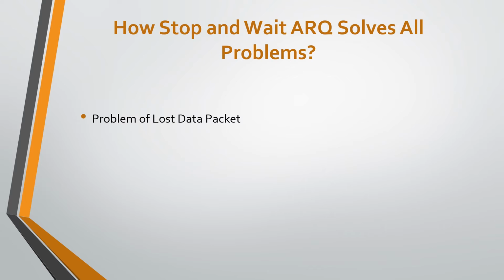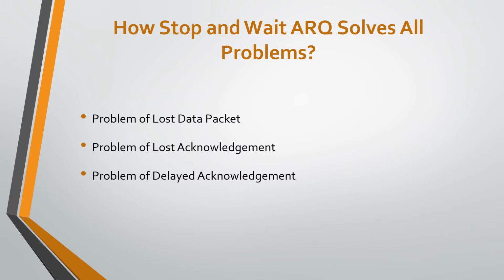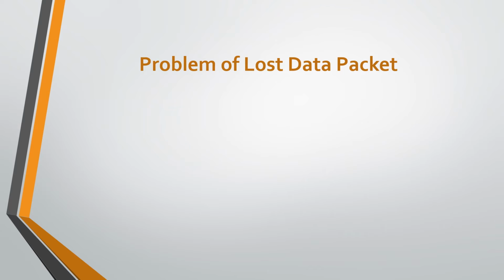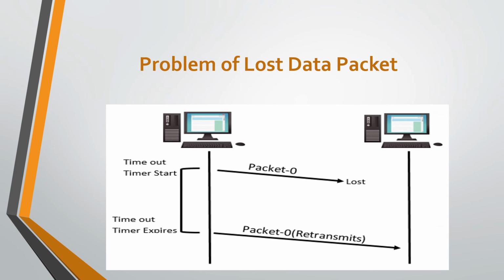These problems can be related to loss of a data packet, the problem of a lost acknowledgement, a delayed acknowledgement, or a damaged packet. Now we see how stop and wait ARQ solves all these problems. The first problem, that is the problem of a lost data packet, we will explain with the help of this diagram. A timeout timer helps to solve this type of problem.